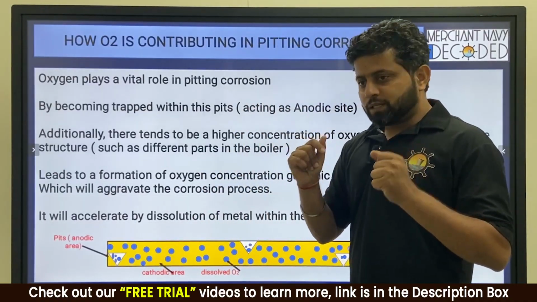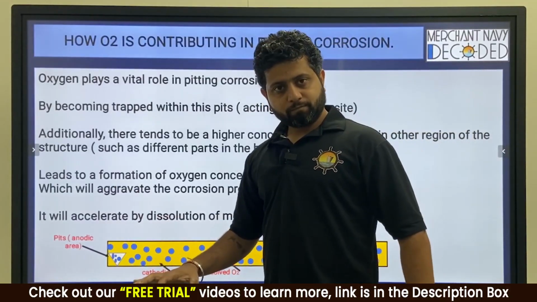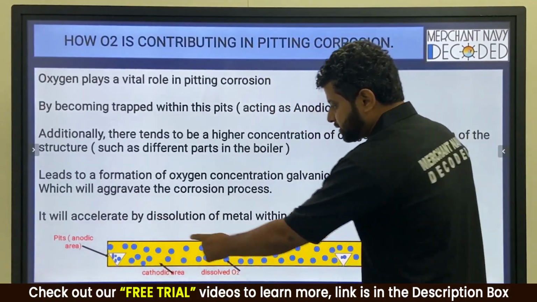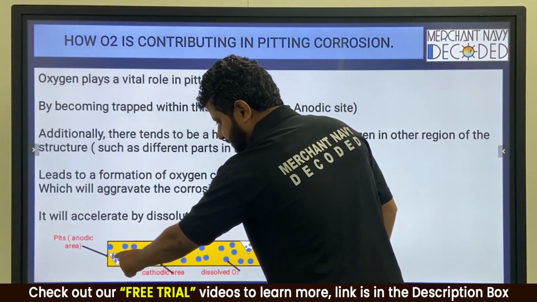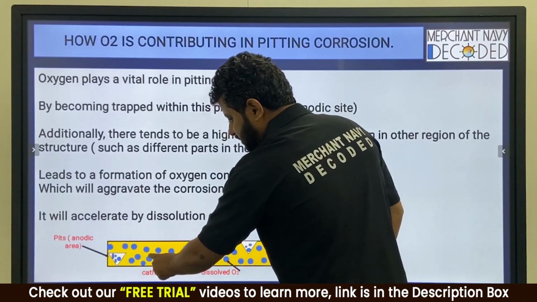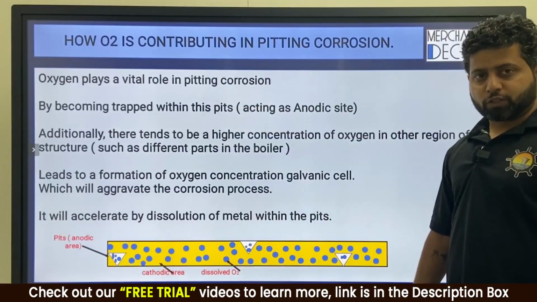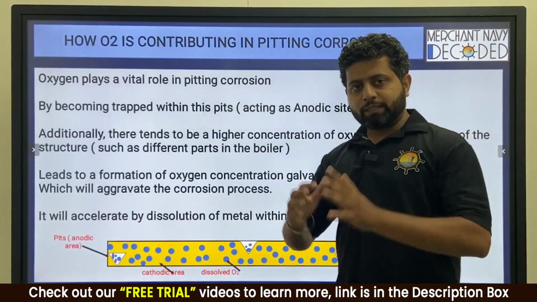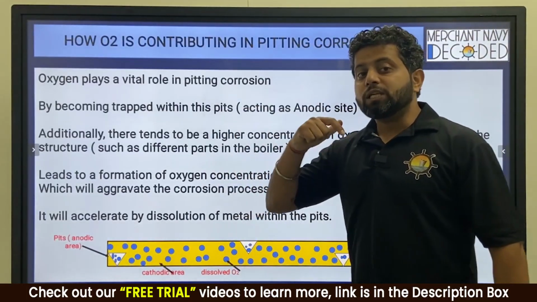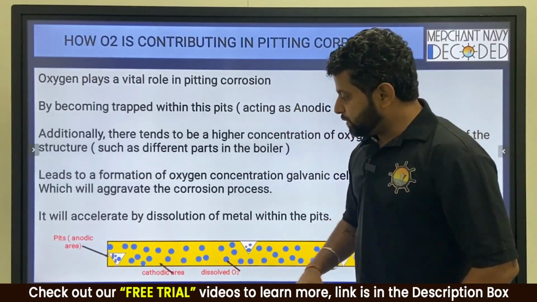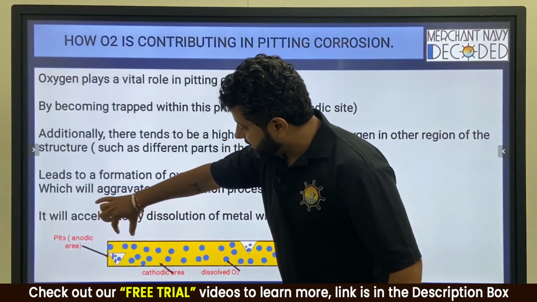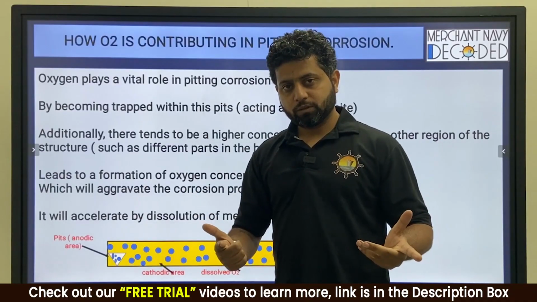Now in this pit, if oxygen enters, it forms a concentrated area of oxygen, and this is a less concentrated area of oxygen. Now another galvanic cell is formed, and the rate of galvanic action increases, due to which this pit becomes bigger, deeper, and the hole is formed.